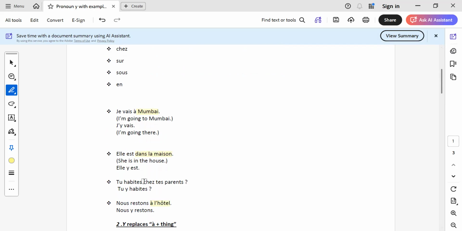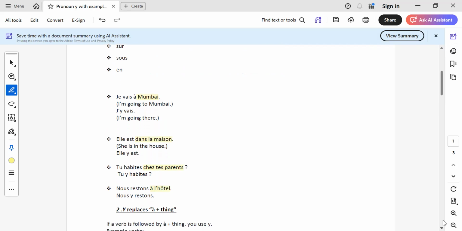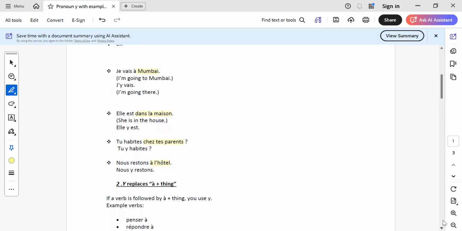Tu habites chez tes parents. Here, chez is the preposition used. Tes parents means your parents' place. So it becomes tu y habites. Nous restons à l'hôtel. So à plus place. Again, replace it with Y. Nous y restons. So this Y pronoun, if you see, is very easy as such. The preposition plus place, you need to replace with Y. Placement will be before the verb.